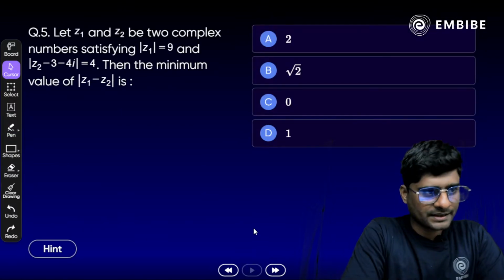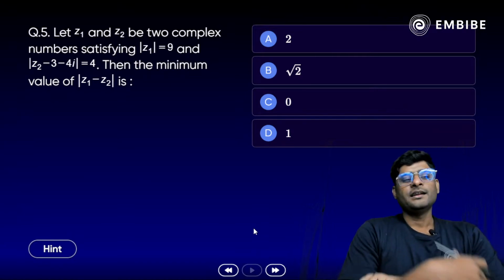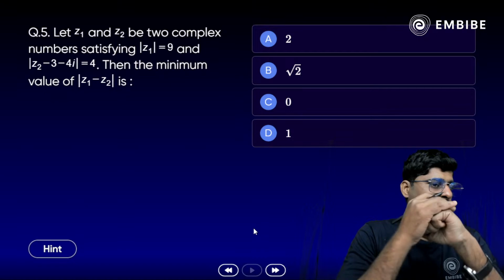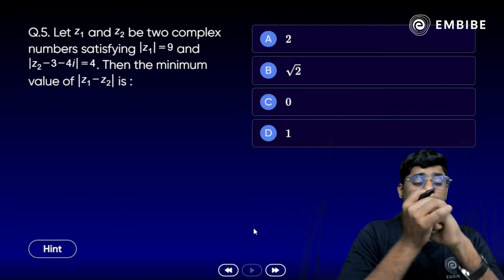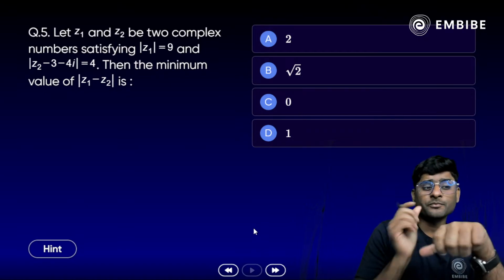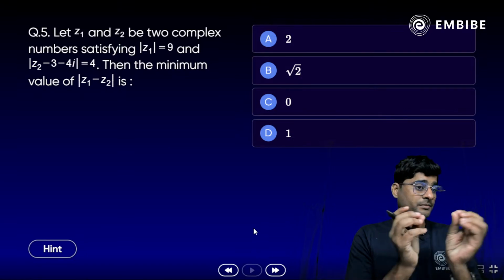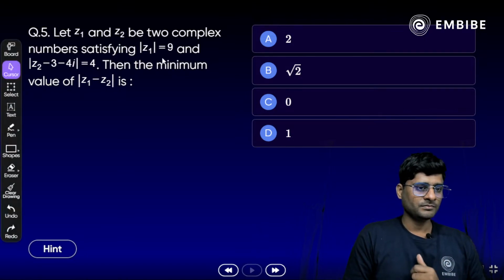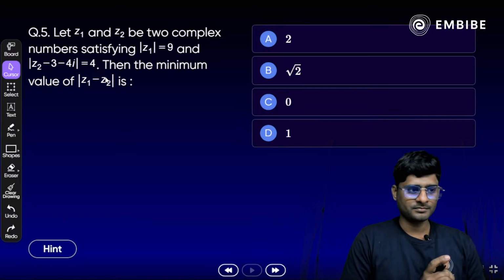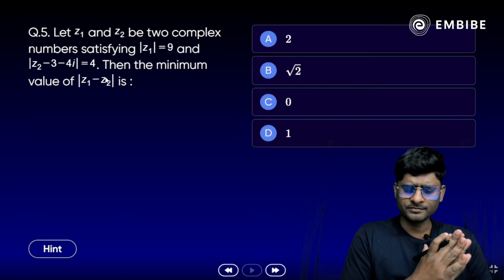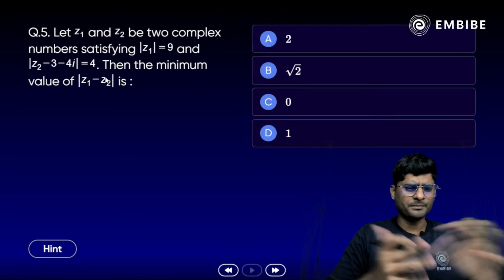Question of the day, we can see that. Question number 5. Let Z1 and Z2 be two complex numbers satisfying mod Z1 is equal to 9 and mod of Z2 minus 3 minus 4i is equal to 4. Then the minimum value of mod Z1 minus Z2, yes, we need to find the minimum value between these two complex numbers. It should be 2 or root 2 or 0 or 1. Any idea? Anyone? How do we approach here?